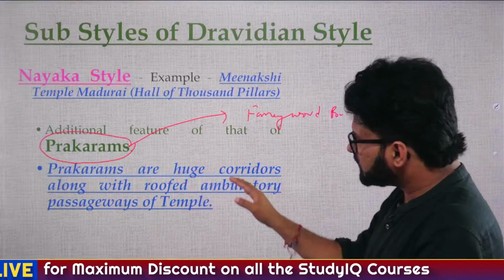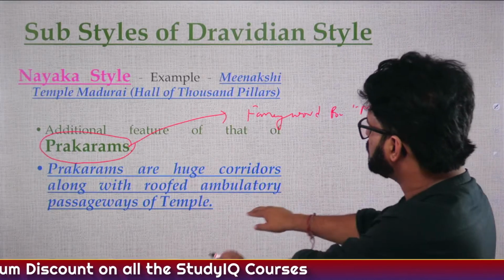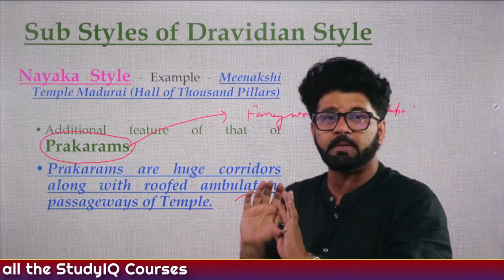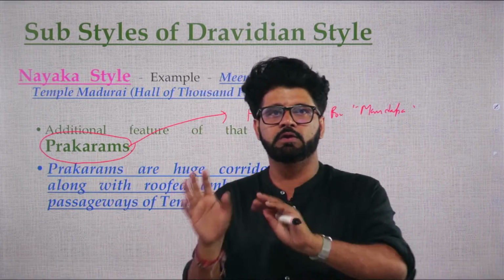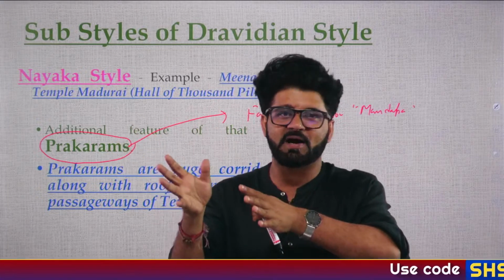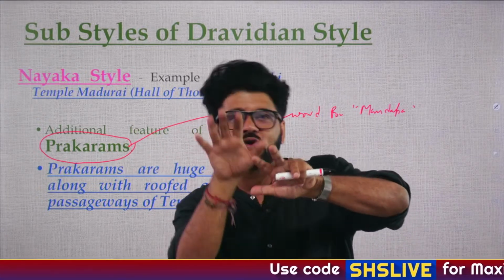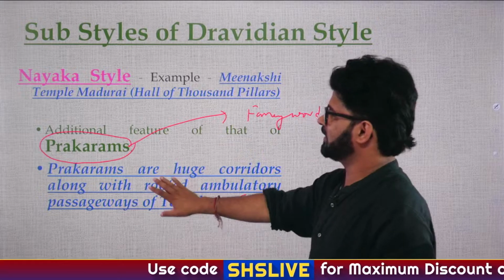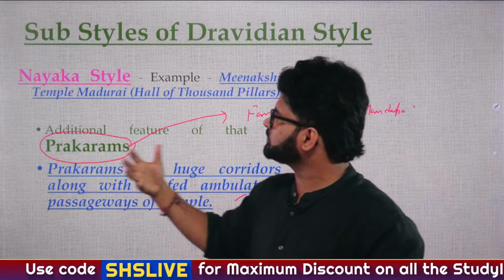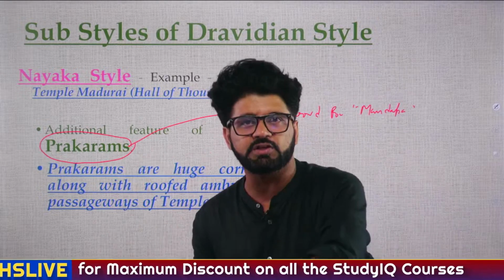So, prakarams are huge corridors along with a roofed ambulatory passageway of the temple. They are in a way good looking mandapas with a high amount of decoration. That's what you can understand here, prakarams. And they can ask you, prakarams are associated with which style or which dynasty or which kingdom.